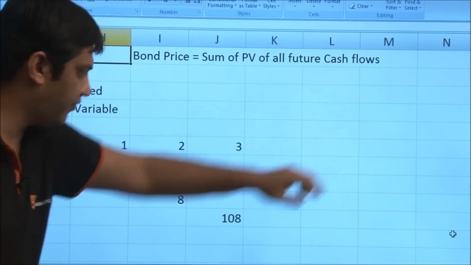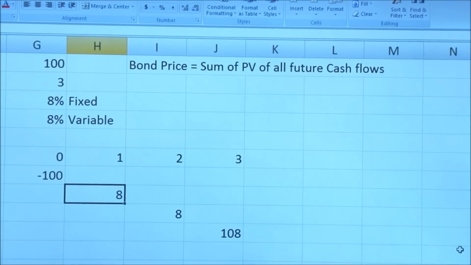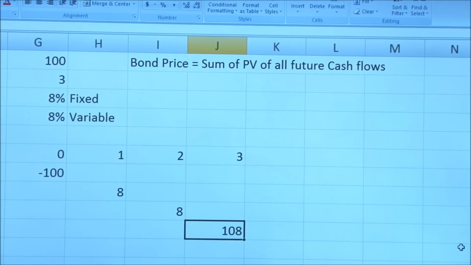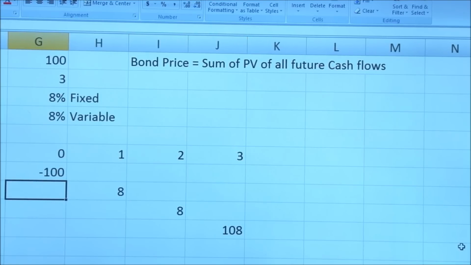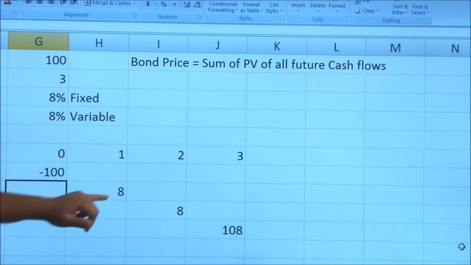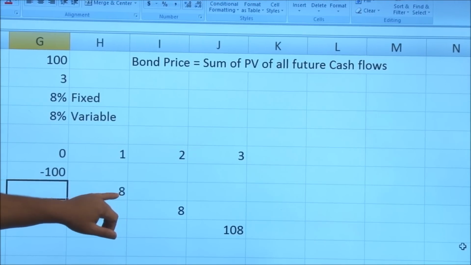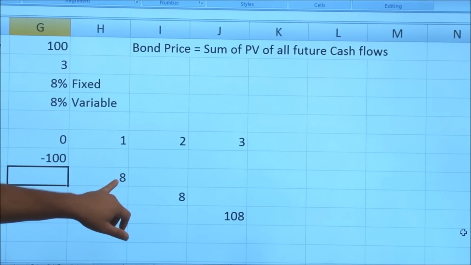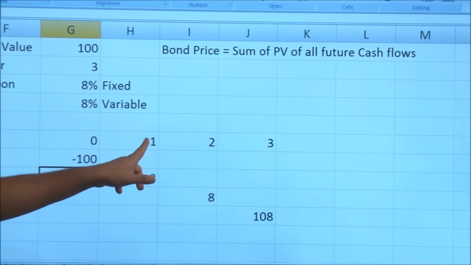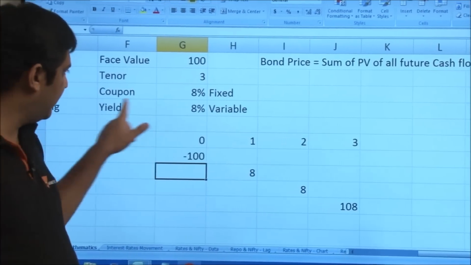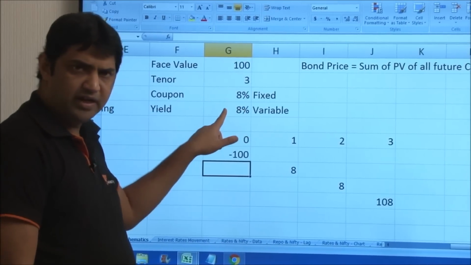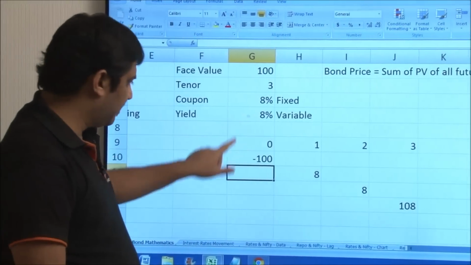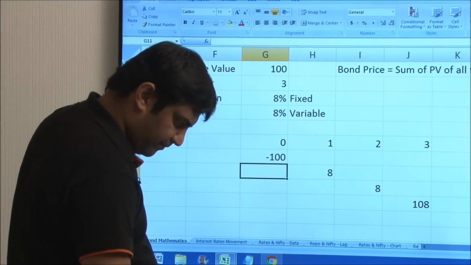All future cash flows: these are our all future cash flows, 8, 8 and 108. We have to find out the present value. Now when we find the present value, we have to discount it. What it means is, if you are getting 8 rupees at the end of 1 year, and if the money is growing at 8%, now the yield 8% we are considering, then how much money do you need to invest today?